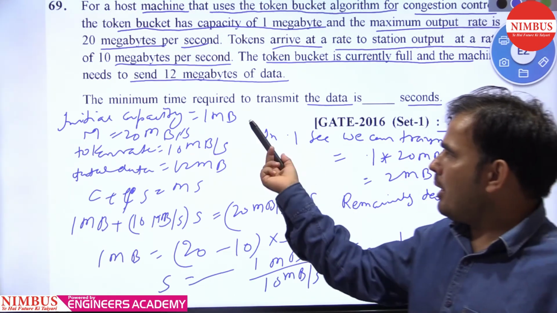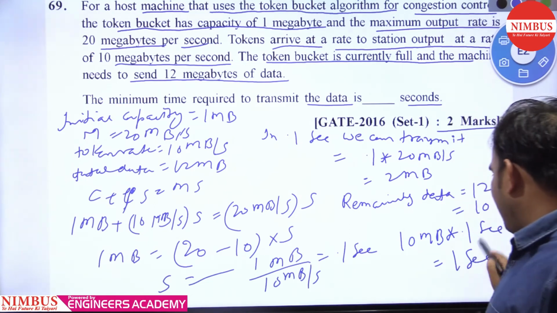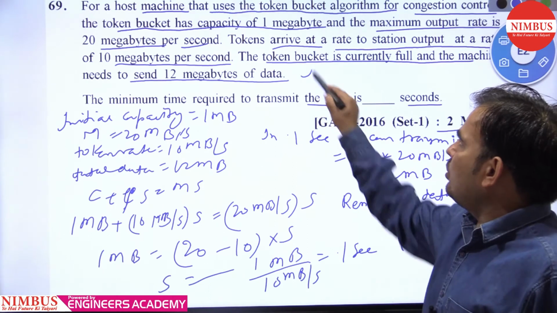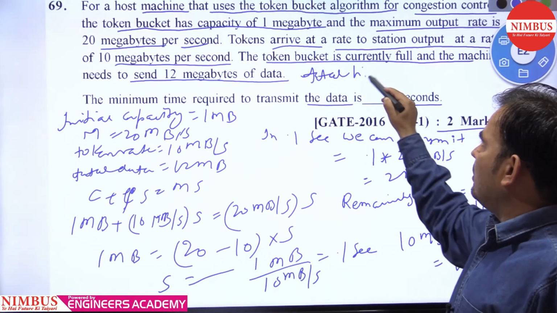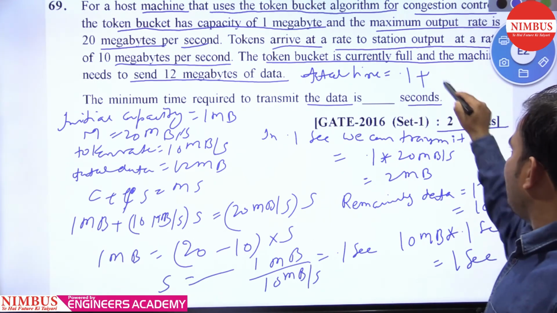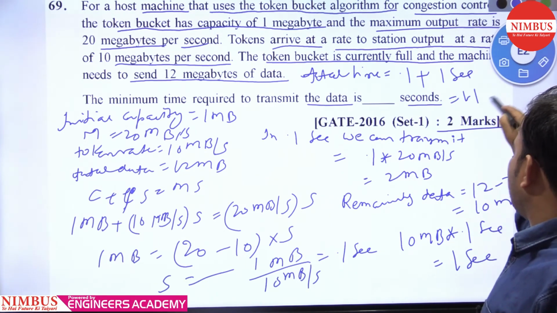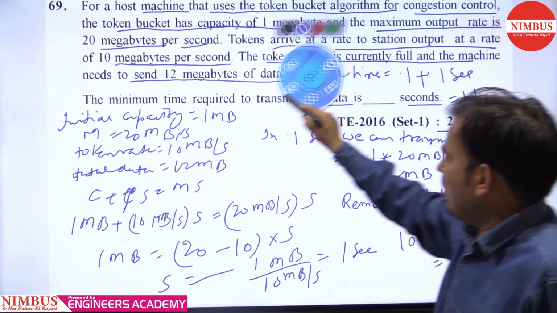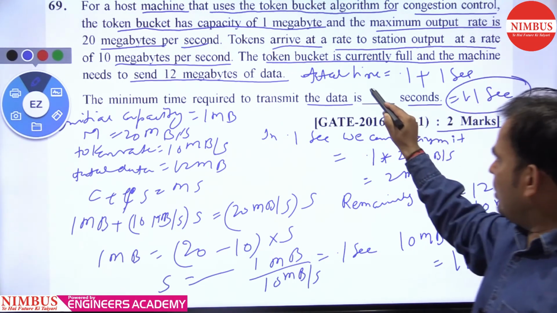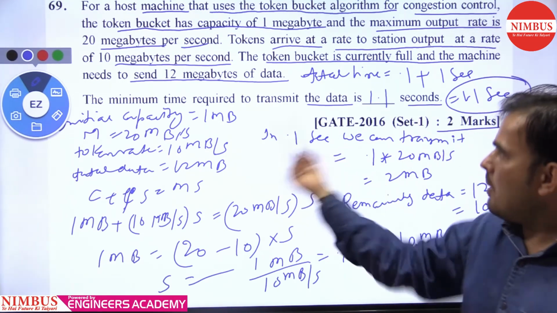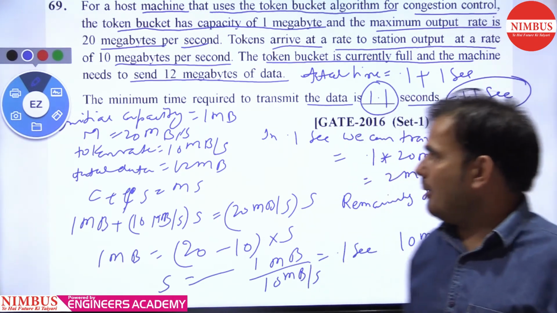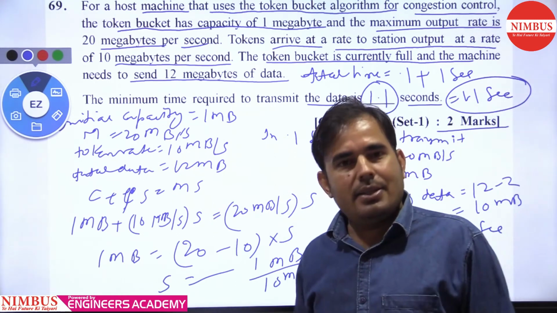The total time is 0.1 plus 1 second, which is 1.1 seconds. This is the final answer: the minimum time required to transmit the data is 1.1 seconds.